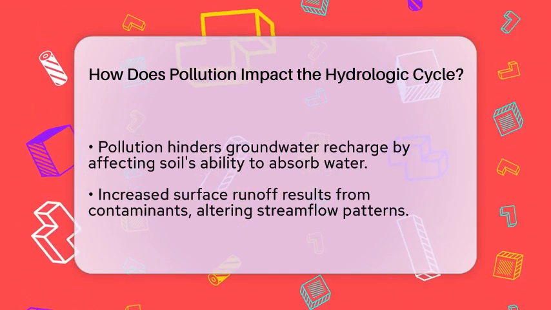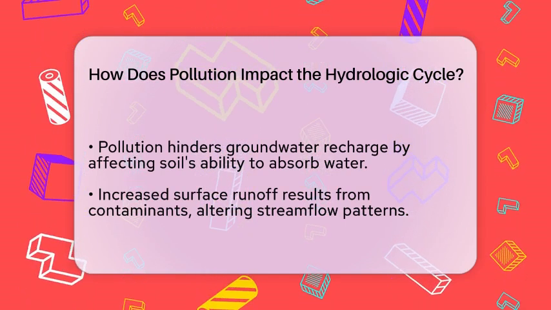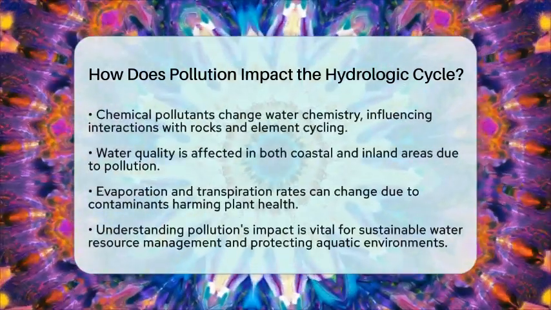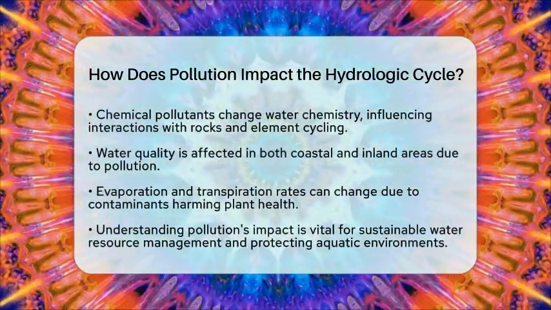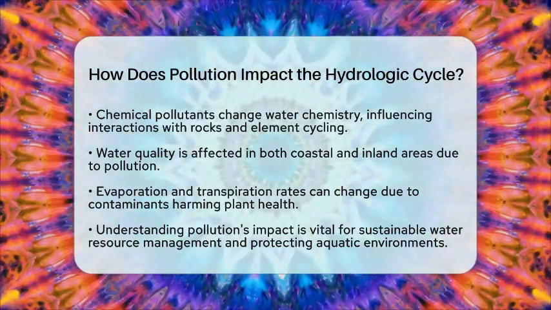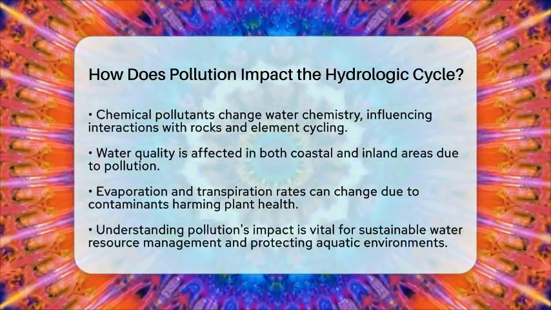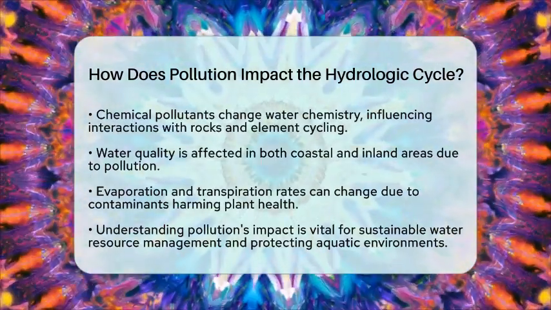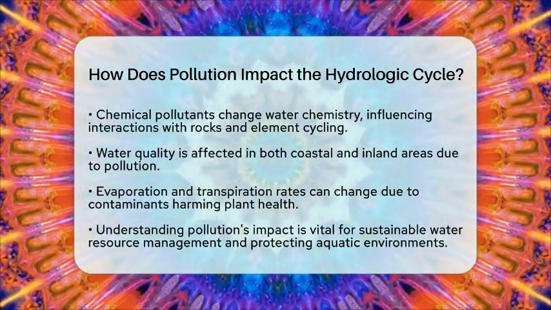Additionally, pollution can affect evaporation and transpiration. Contaminants on land and water surfaces can harm plant health and change soil properties. This, in turn, can alter transpiration rates and surface evaporation, changing how water returns to the atmosphere.